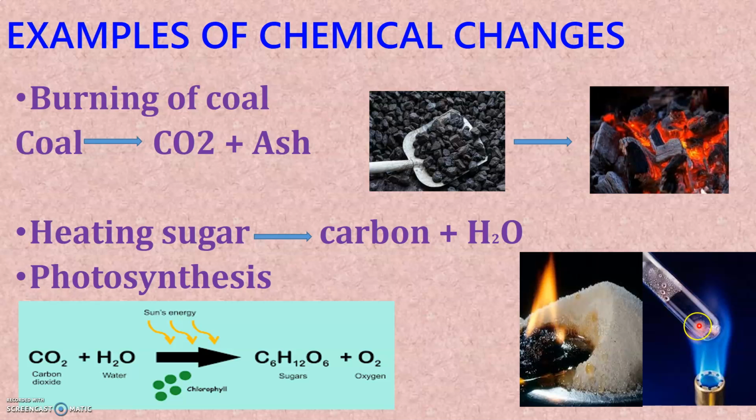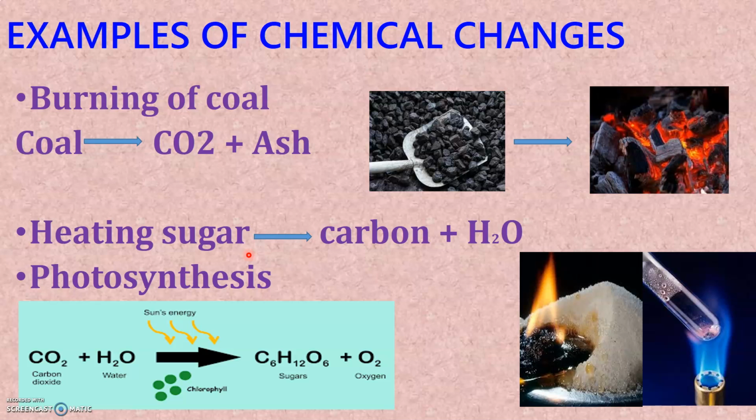So here, there is new product formation and the new products that are formed are carbon, which is present as this black mass, and also water droplets as you can see here when it is heated in a test tube. And also it is to be noted that sugar cannot be converted back by reacting these two products. Therefore, here the change is permanent and also it cannot be reversed. And therefore we say that it is a chemical change.